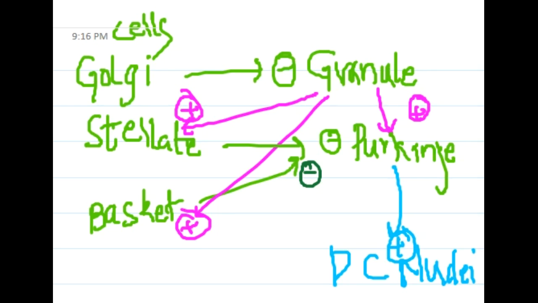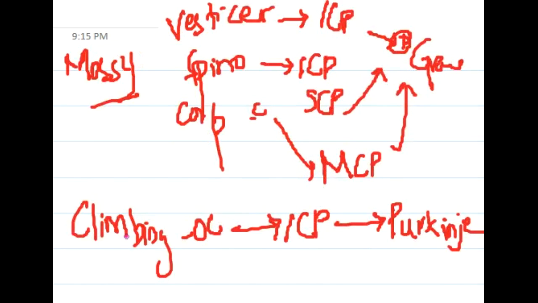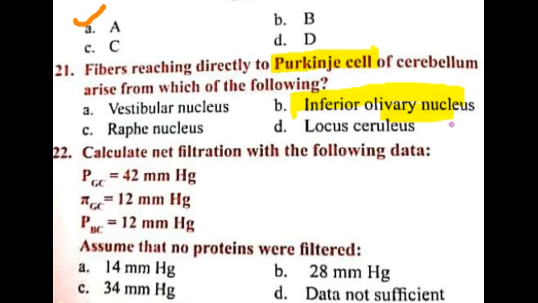Right. So if you come back to the question, the fibers reaching the Purkinje cells in the cerebellum are directly from the inferior olivary nucleus, because if you remember the chart which I have made, to the Purkinje cells through the inferior cerebellar peduncle, olivocerebellar fibers are going. So olivocerebellar fibers are from the inferior olivary nucleus, right?